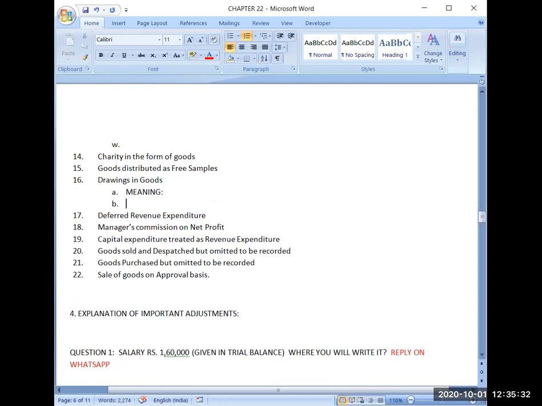Now, second thing is, what will be the journal entry for drawings in goods? Can you tell me the journal entry?